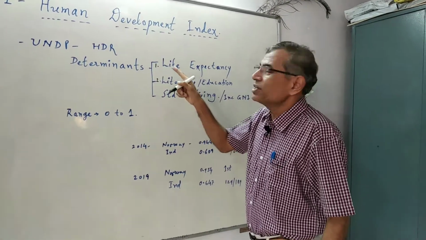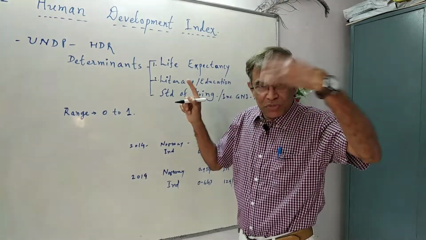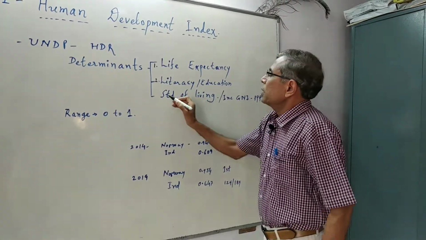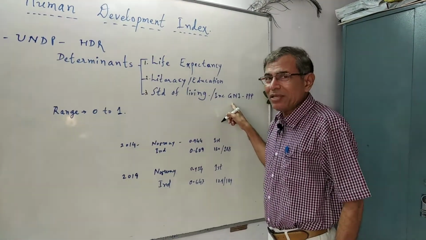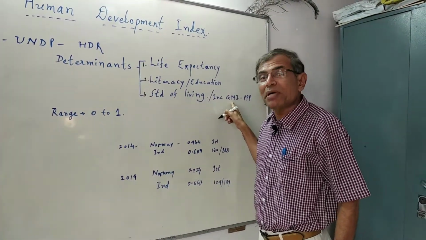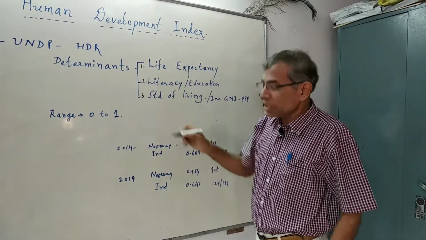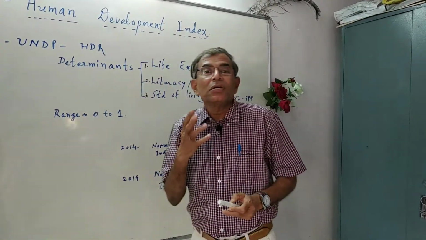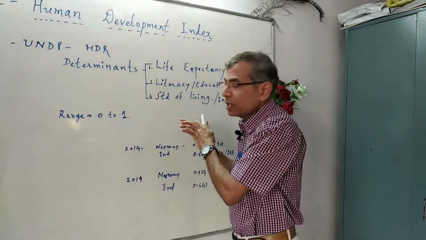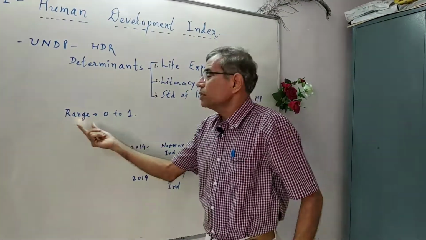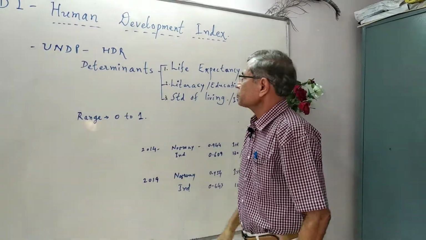So number one, life expectancy. Number two, literacy levels or education levels. Both these determinants or dimensions were also very much there in PQLI, which we saw in a previous video. And third, friends, is standard of living or GNI, that is gross national income per capita, or we can call it per capita income. So these are the three indicators, or three dimensions, which are taken together to calculate human development or economic development in any country.